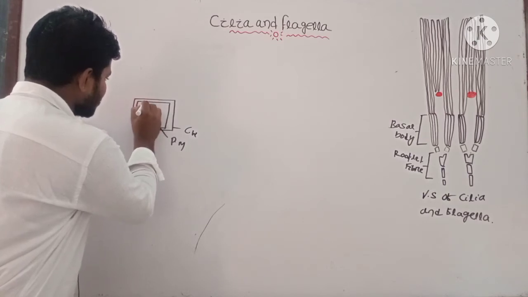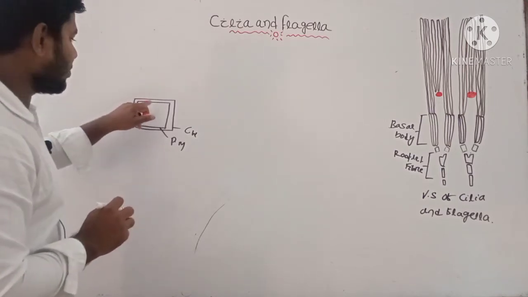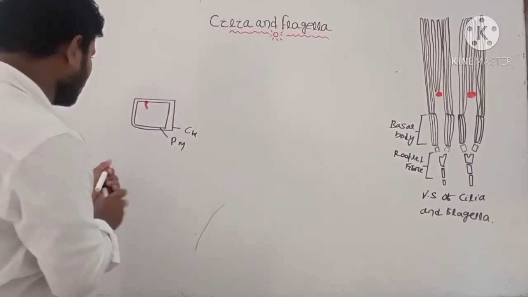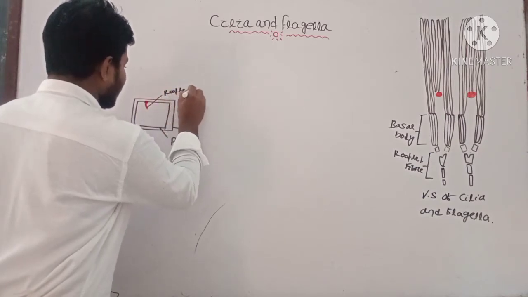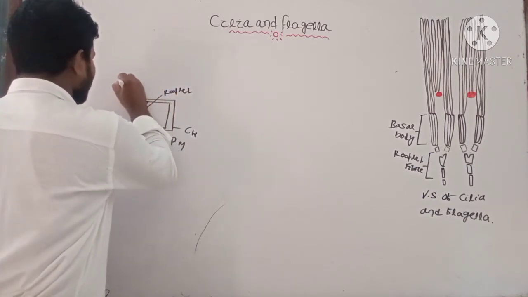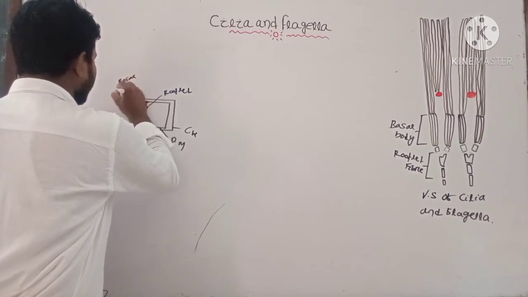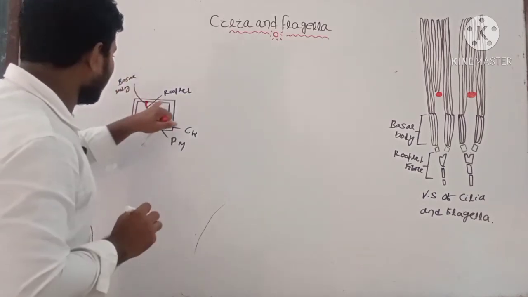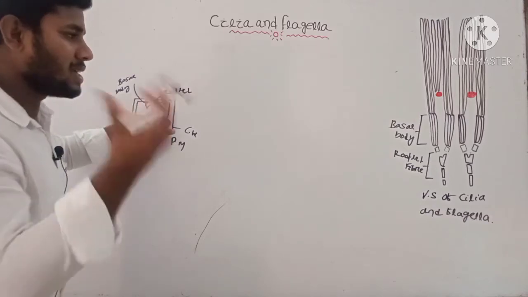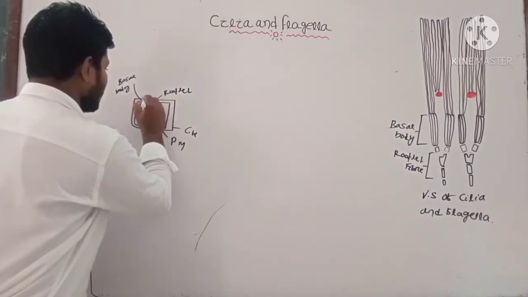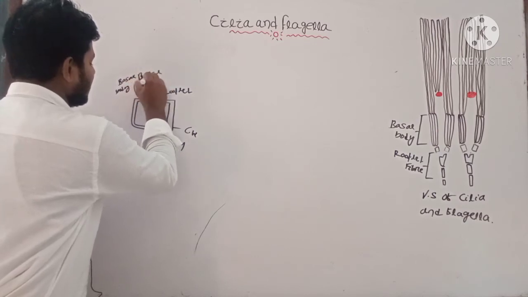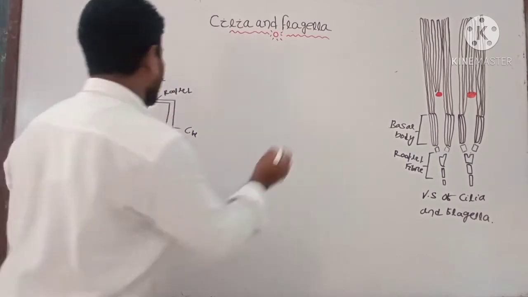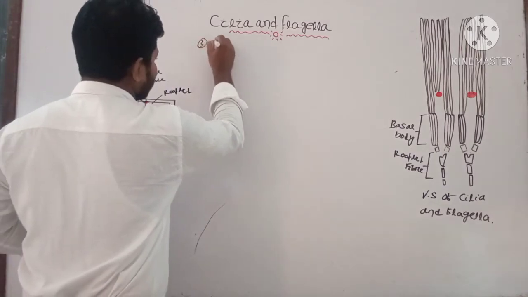This one is your rootlet, the middle portion is your basal body, and the level upon the plasma membrane is known as the basal plate, which is present upon the plasma membrane. We can write that point: third, it is your basal plate.